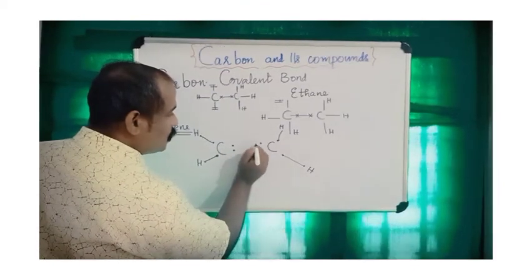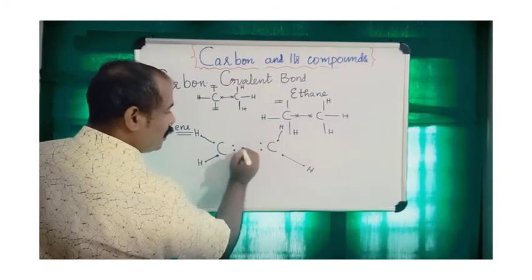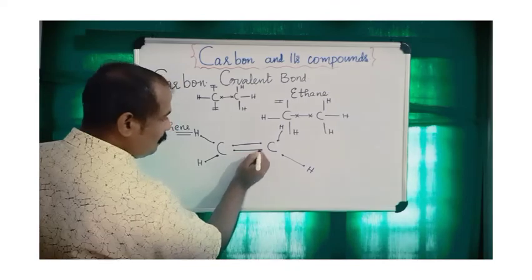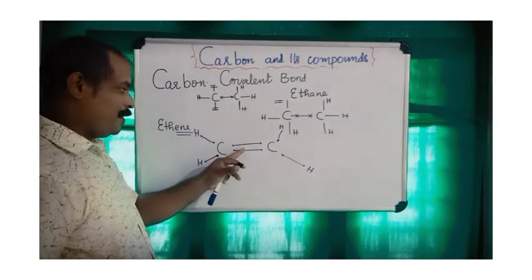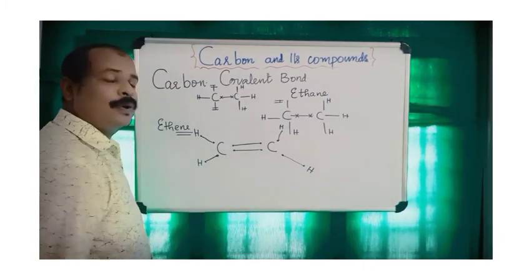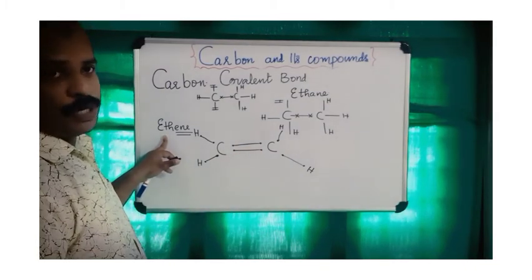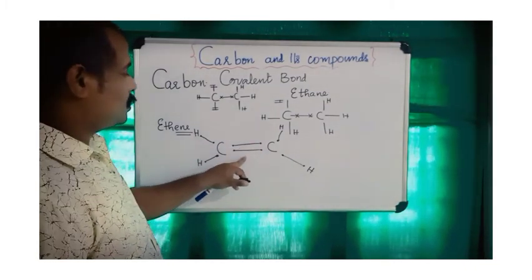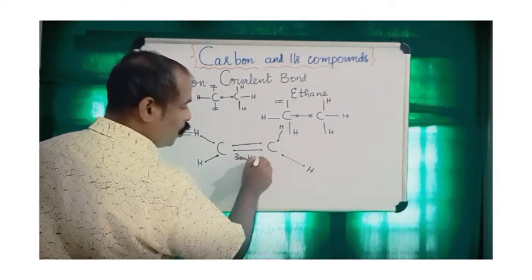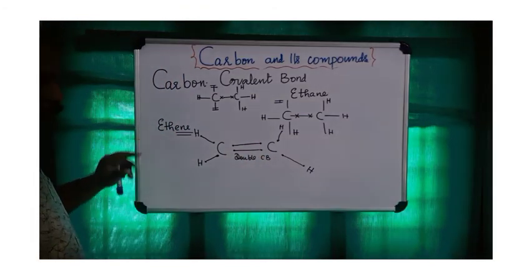Two pairs of electrons are between the two carbon atoms. This one pair and this one pair, they will mutually share these electrons between the two carbon atoms to form a double bond or double covalent bond between two carbon atoms in the ethene molecule. So a double covalent bond is formed between two carbon atoms in ethene.